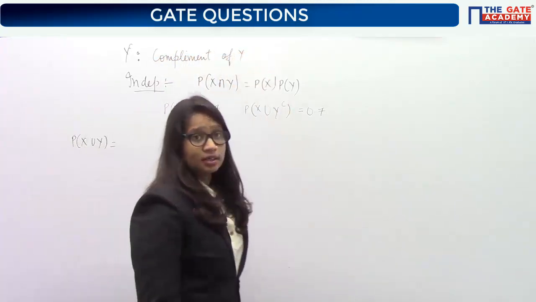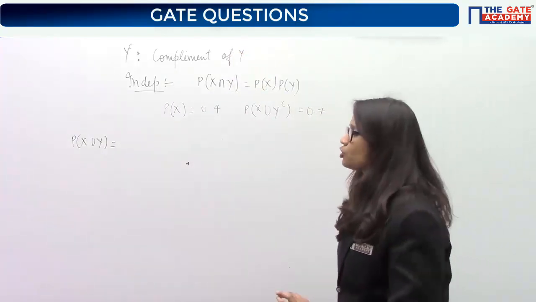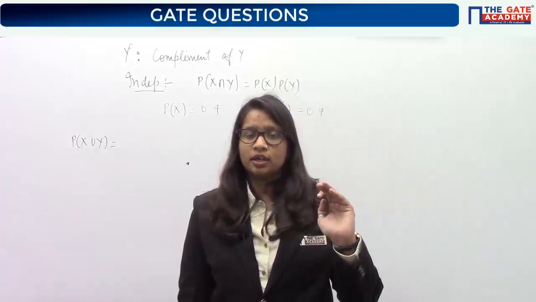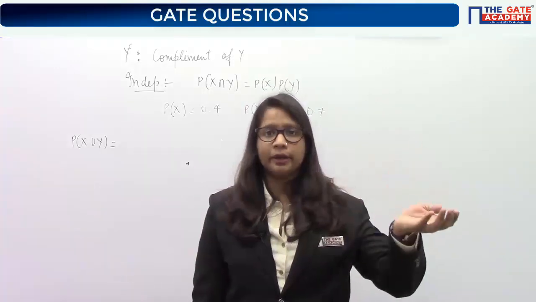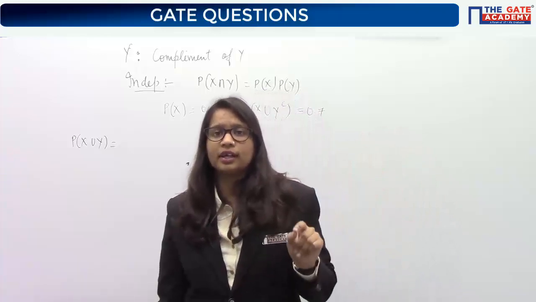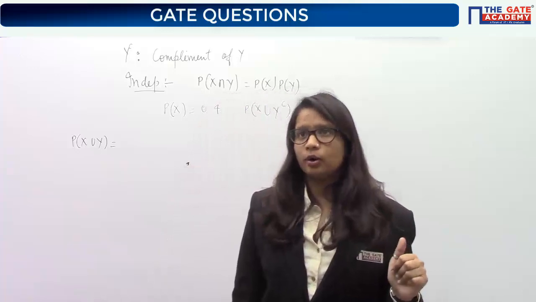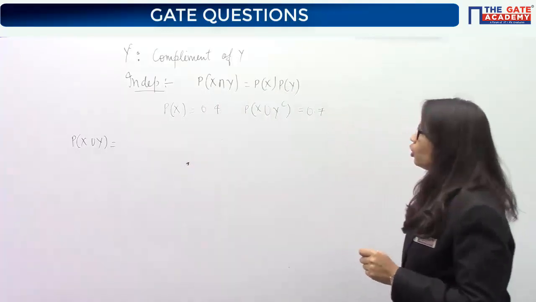So this is a set theory term which is known as complement of Y. So YC is that set which is the counterpart or complement of your Y set. So all those elements which are not included in Y are said to be forming the set Y complement. Okay, yes, good. So all of you know this.